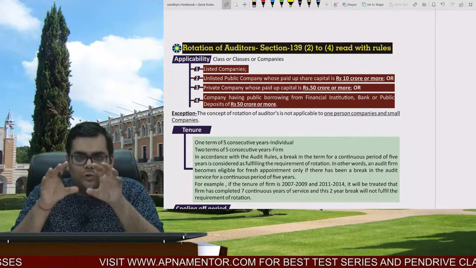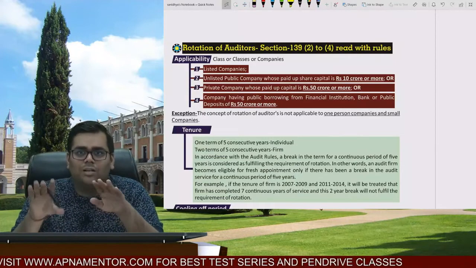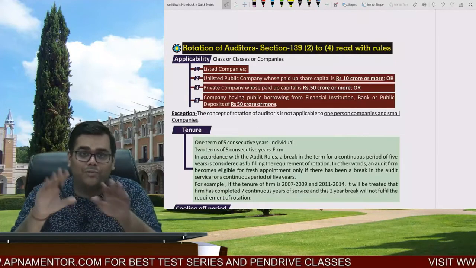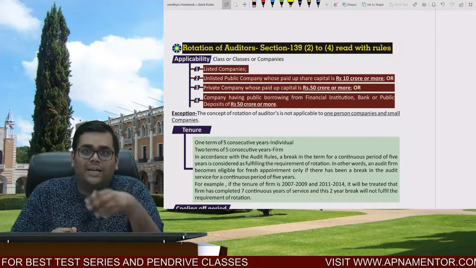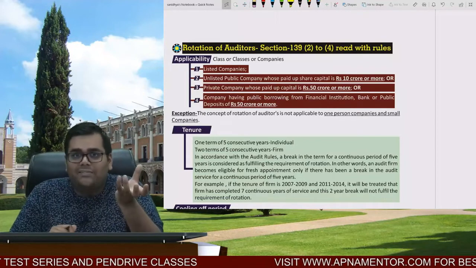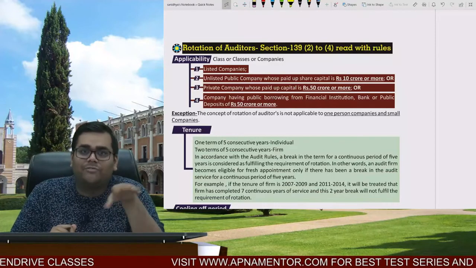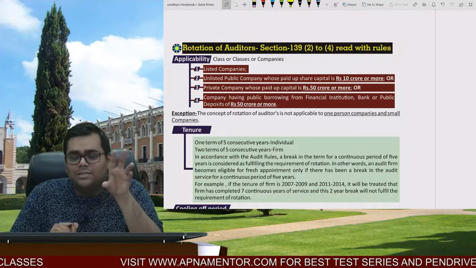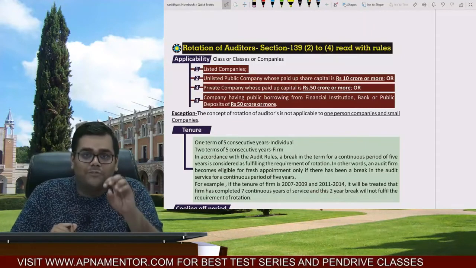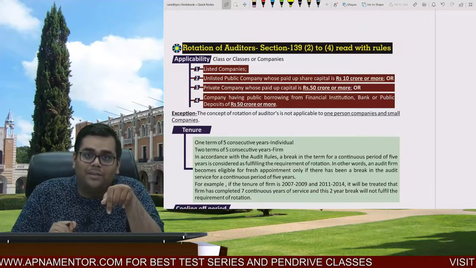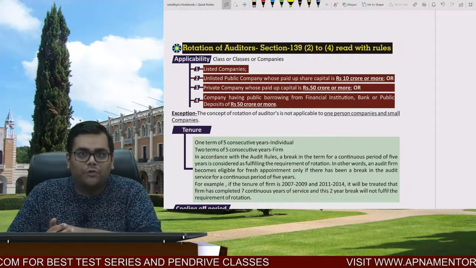So under the concept of rotation, what we say is that, look, we are not talking about the private companies. We are not talking about the small companies. Private companies, maybe there can be big, there can be small. But all the listed companies where the public interest is involved, at least all the big private companies, there we shall restrict the tenure of the auditor. He cannot be appointed for a lifetime. There must be a concept that he is appointed for a certain period and then instead of him someone else is appointed. So that there is a fear in his mind that suppose if I collude with the management, someone else might come and he might actually find the frauds that I have done. So that is the concept of rotation, right?